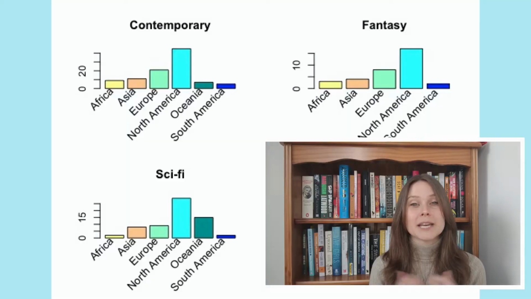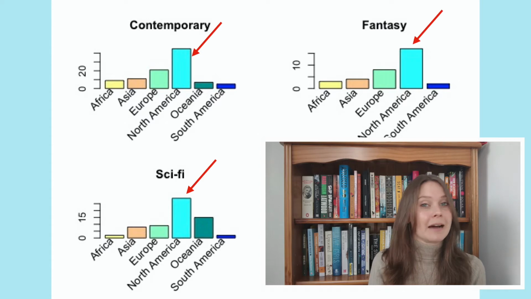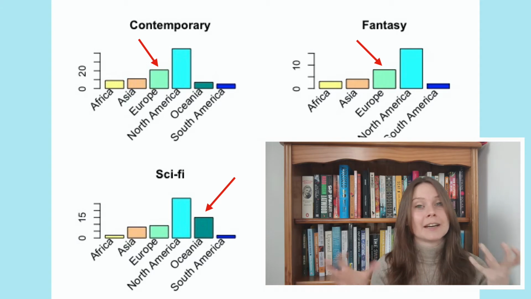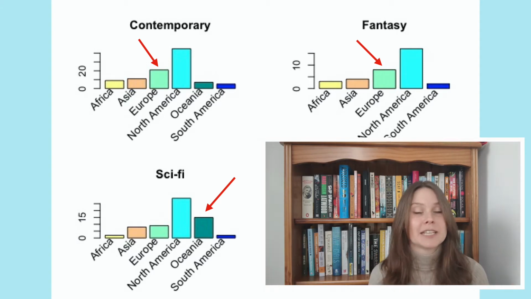I have absolutely nothing against stories set in North America, of course. I have loved many of them, but since that is kind of the publishing hub of the world, I have to consciously seek out stories from elsewhere to get some different perspectives. If we take a peek into each genre, they're all dominated by North American stories. Most of them followed closely by Europe, except for sci-fi. The region of Oceania, which includes kind of Australia and New Zealand, they're really bringing it in the sci-fi realm.